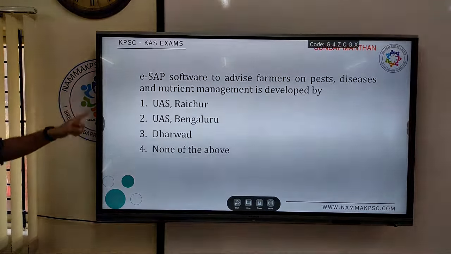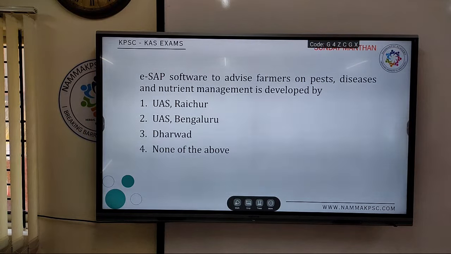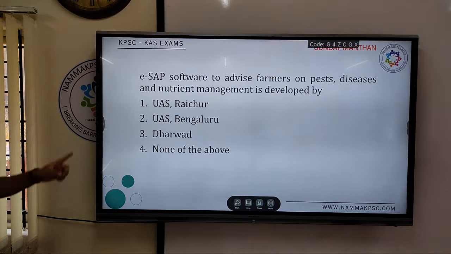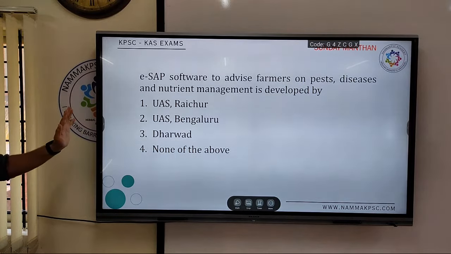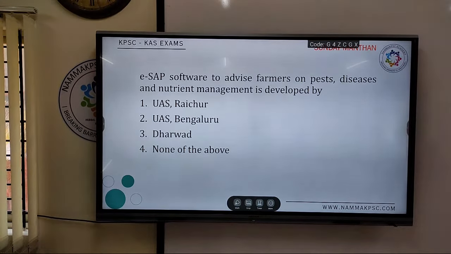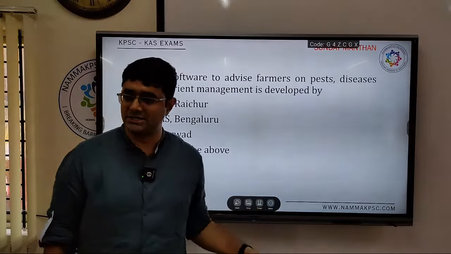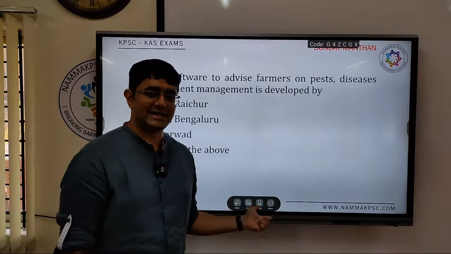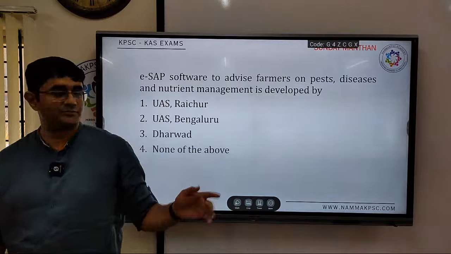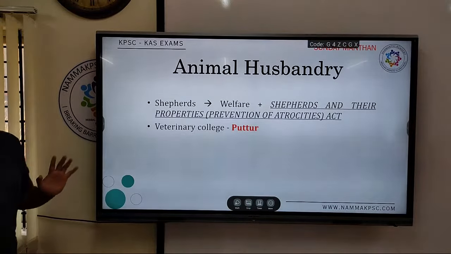One more question: ESAP software to advise farmers on pest disease, by which university? UAS Raichur, the Agriculture University of Raichur. Simple question. Like this, places in the news from the budget, or any schemes or allocation, can be asked in your examination. So we'll start with the budget.